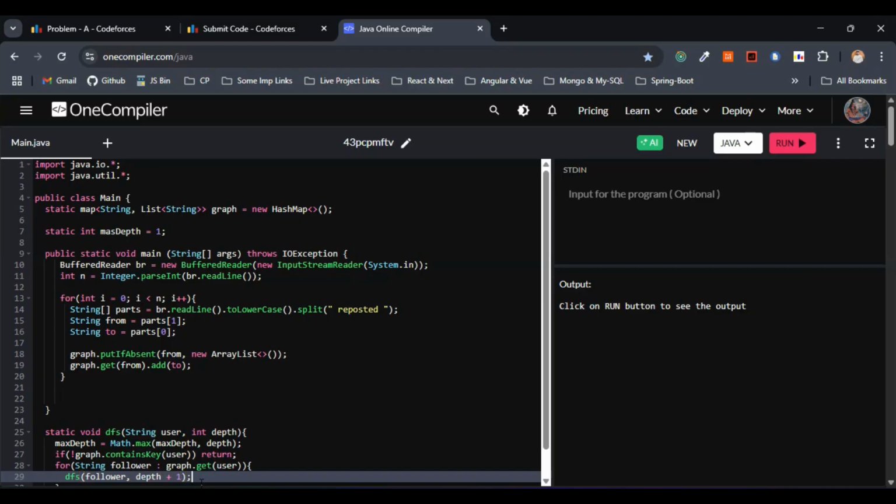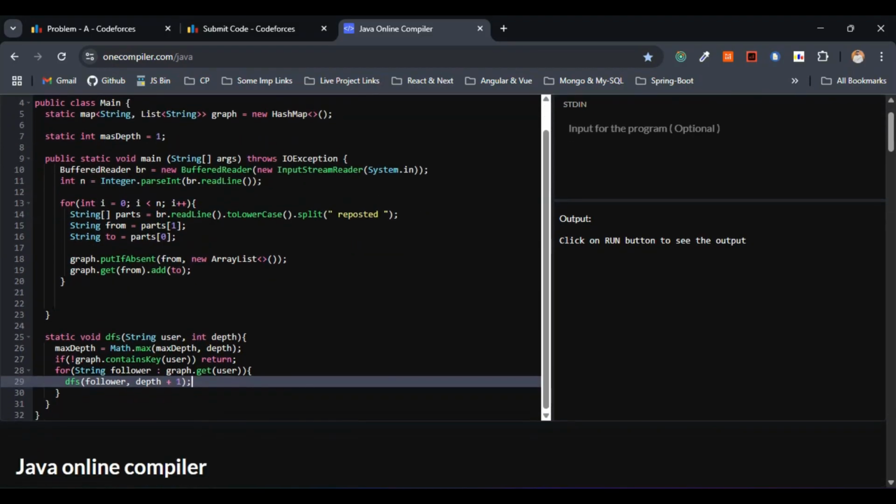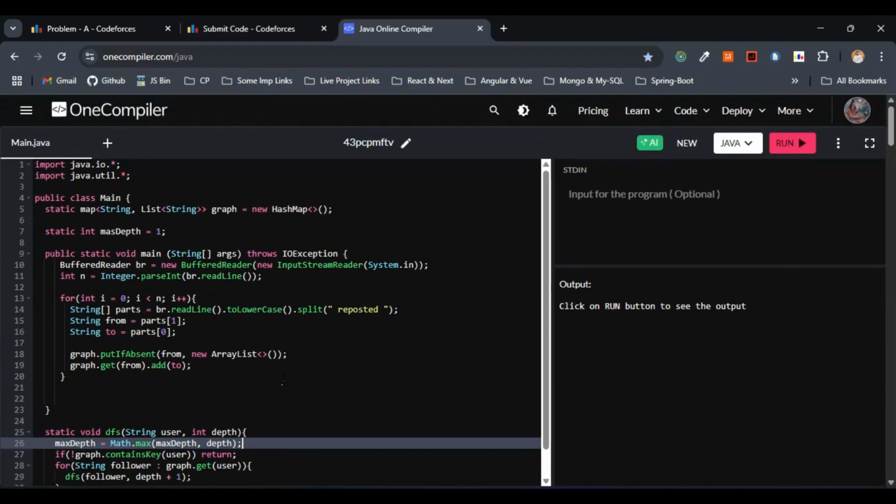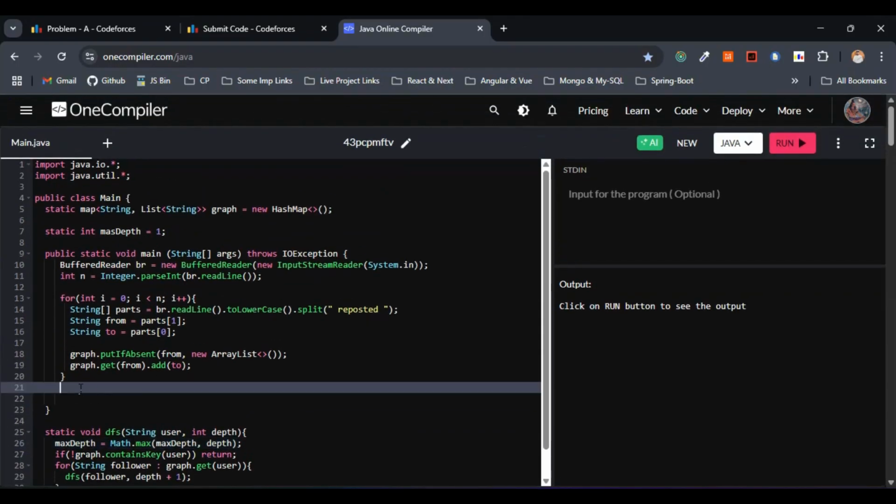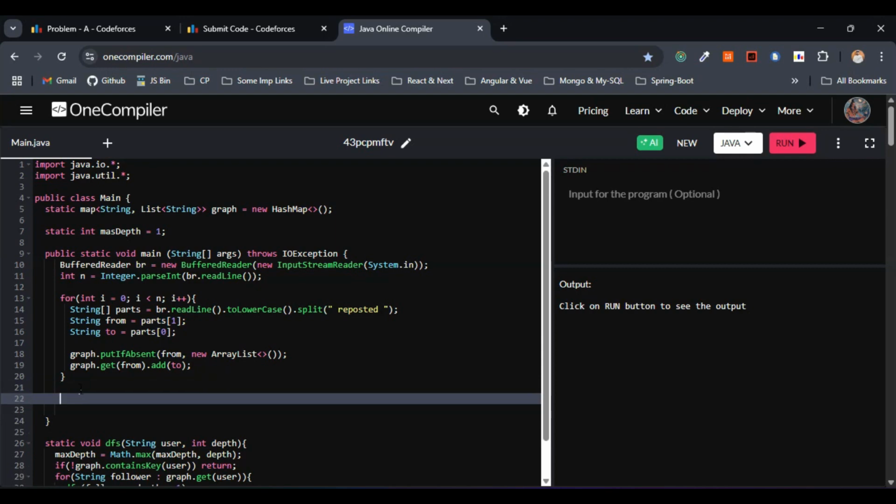I hope this part is completely clear. In line number 29, we are just increasing the depth for the next level.